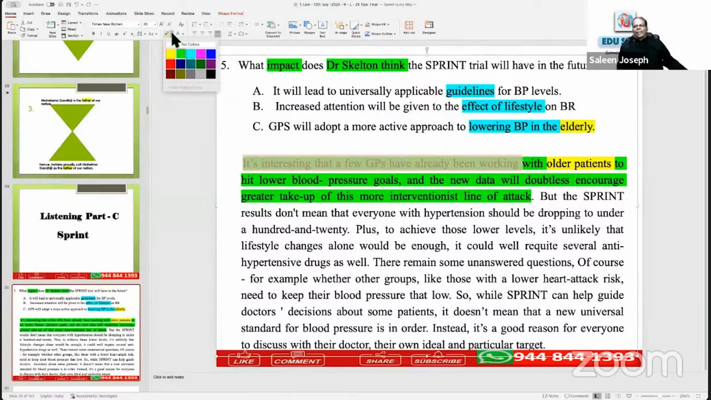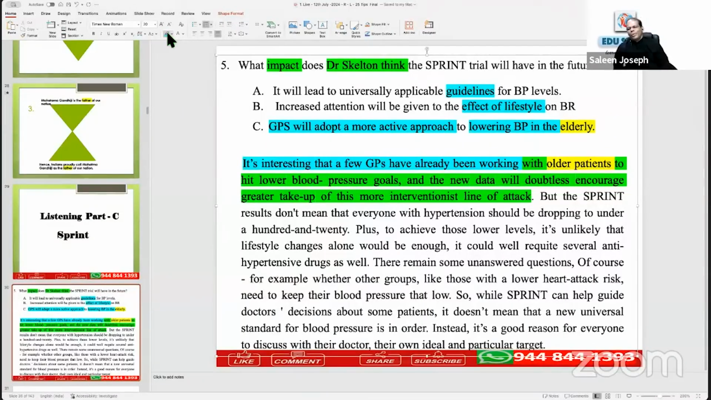Do you think there is a similarity? GPs will adopt a more active approach. It's interesting that a few GPs have already been working, really active. Okay, to hit lower blood pressure goals in the elderly.